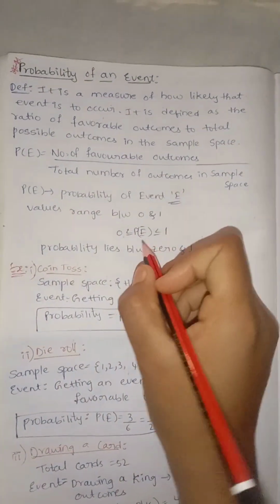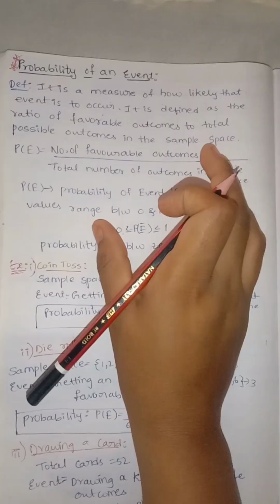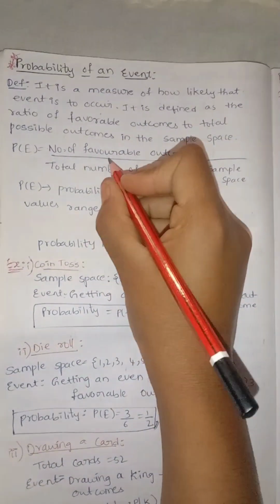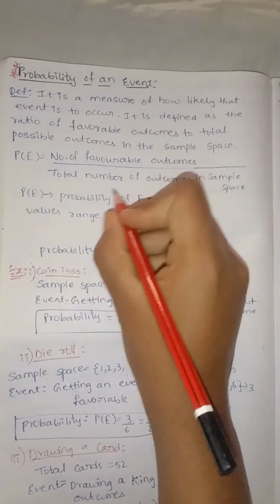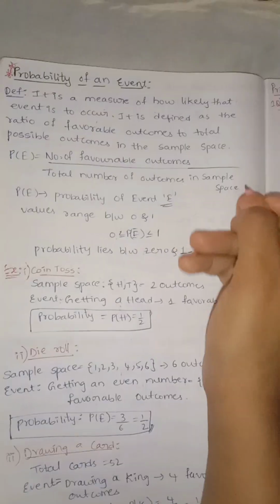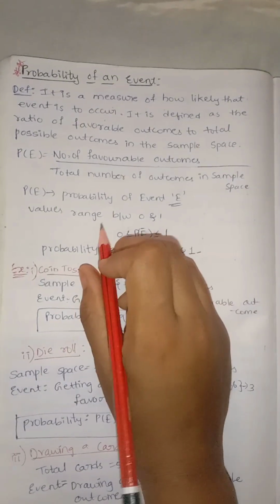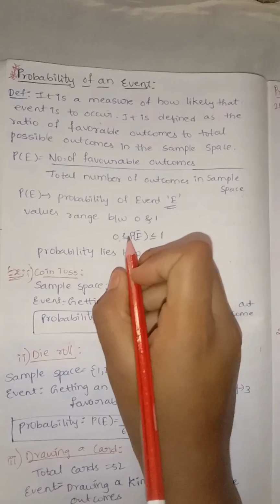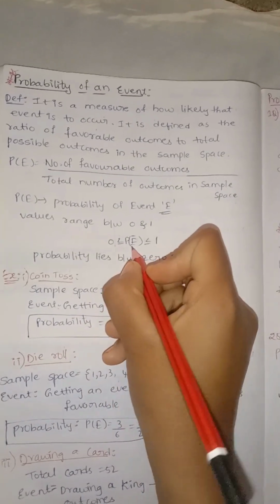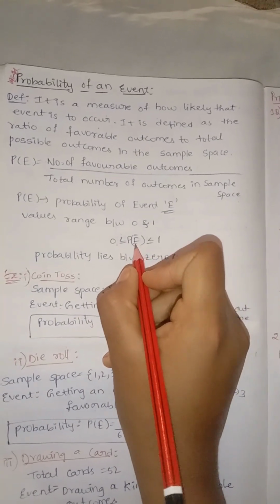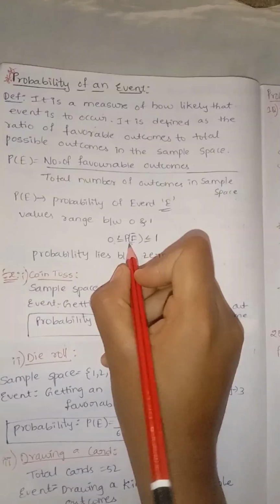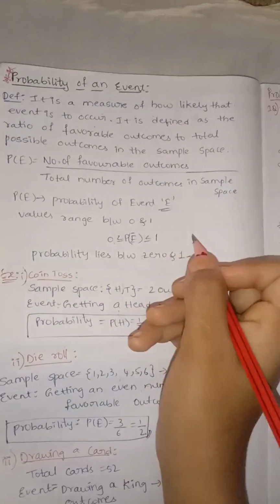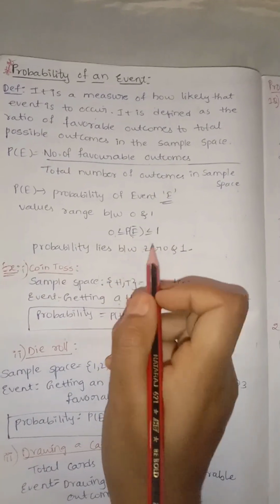In simple words, probability is the ratio of favorable outcomes to the total number of outcomes in the sample space. The probability range always lies between 0 and 1. Probability must be equal to or less than 1. That is the range.